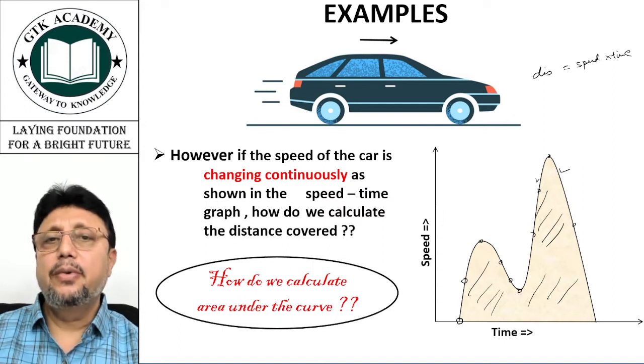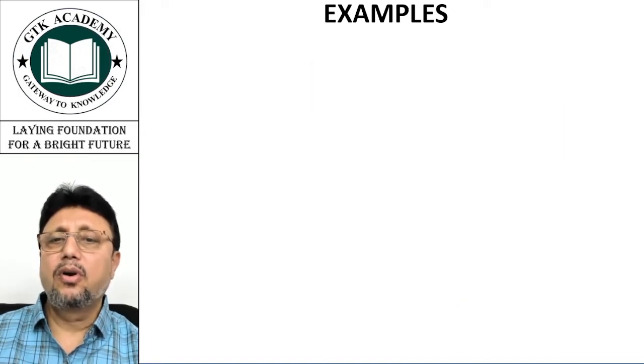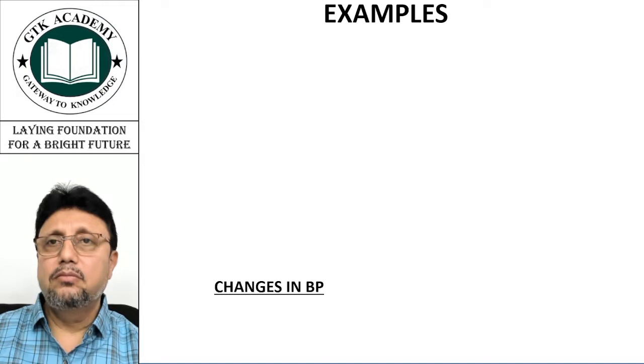These are some examples of areas, volume, or speed-time variation. But take one more example from day-to-day life. Changes in BP. We all know that in the whole daytime our blood pressure changes, and it even changes with age also.